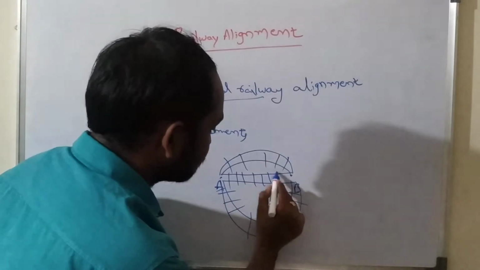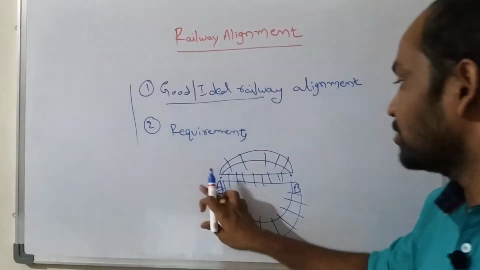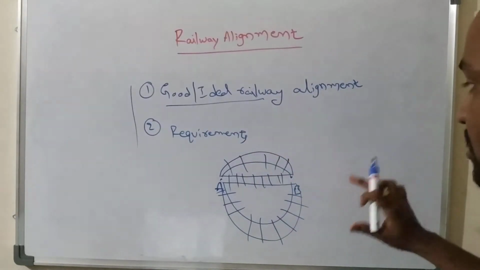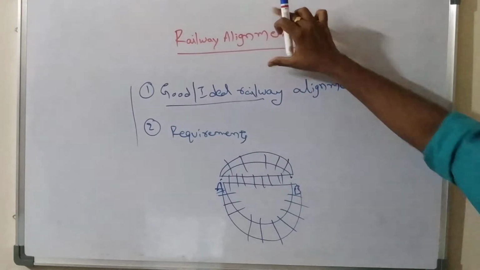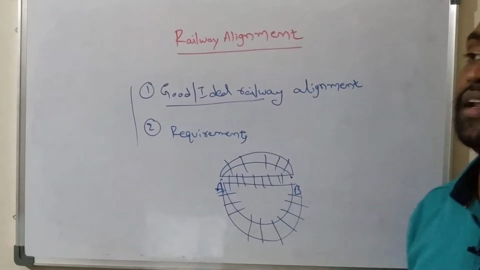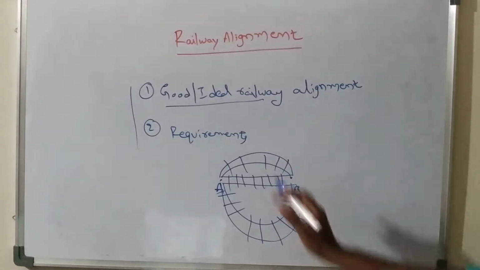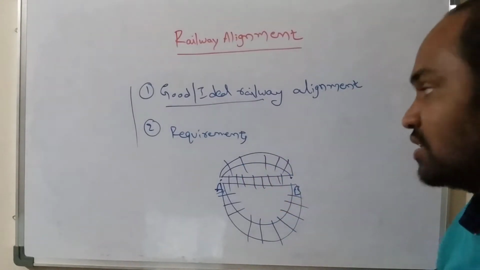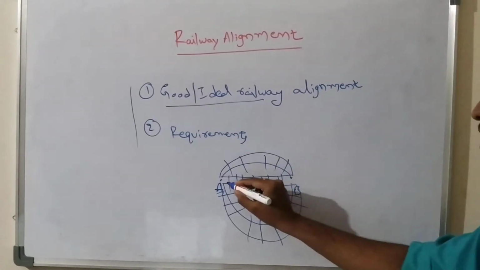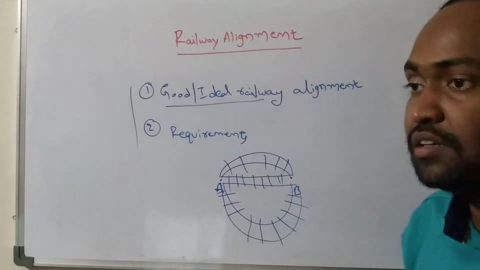Okay, so like this, in whatever direction and whatever path you want, you can reach from A to B by using rail transport. The center line of that particular railway track is called the railway alignment. But a railway alignment should be the shortest distance between the 2 points. What will be the shortest distance between 2 points? A straight line. The straight line between any 2 points will be the shortest distance between the 2 points.